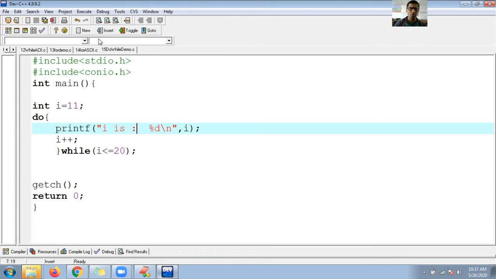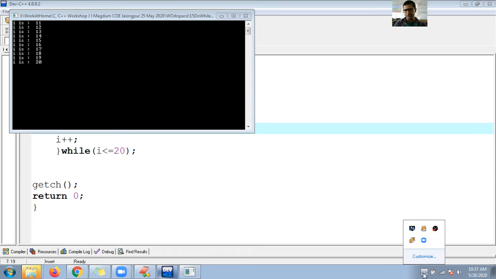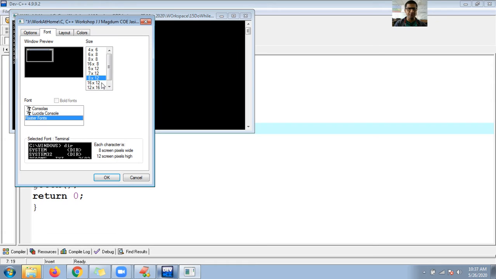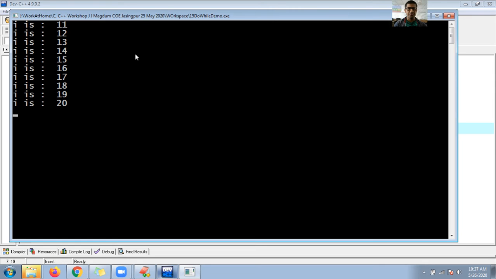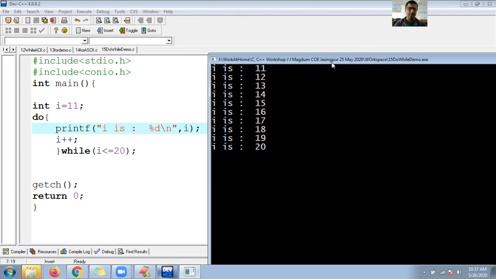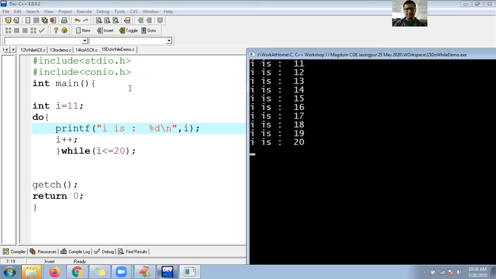So save, Control F9, successfully compiled, Control F10. You can see the output. So i is 11 to 20. This may not be visible, so let me change the font in properties, 20 or 24. Okay guys, now you can see here. Okay, this is a simple demo.